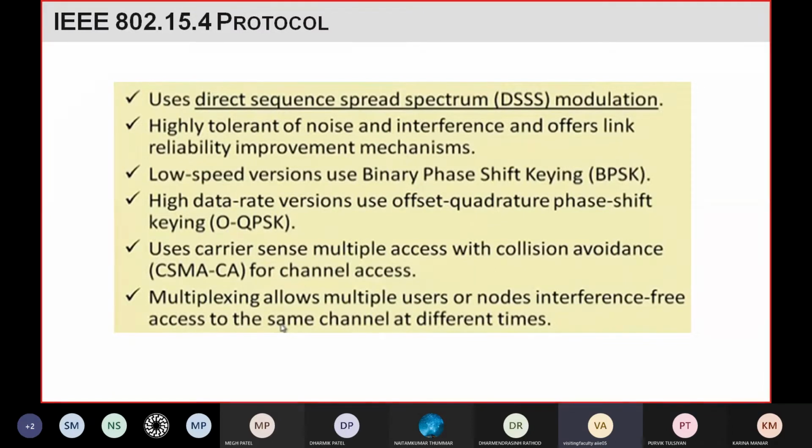You have a band from 2.4 gigahertz to 2.5 gigahertz, so about 0.1 gigahertz, roughly 100 megahertz. You divide that frequency range into channels. Whatever bandwidth you have, you divide that large range into small parts, and each part you call a channel, right?